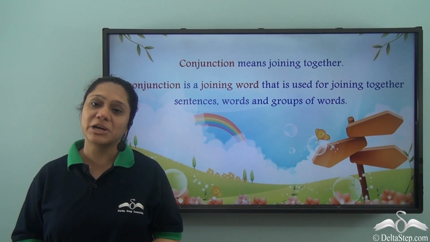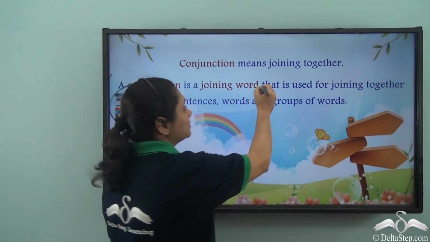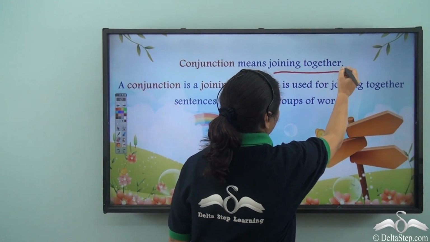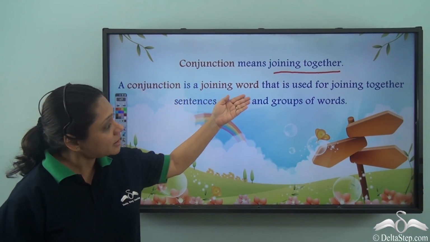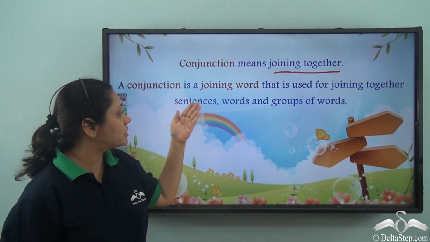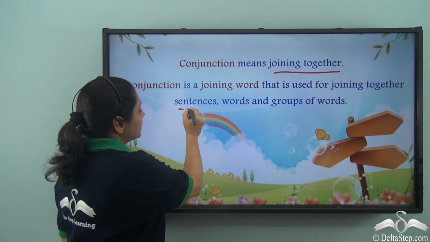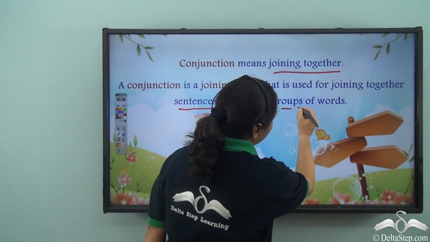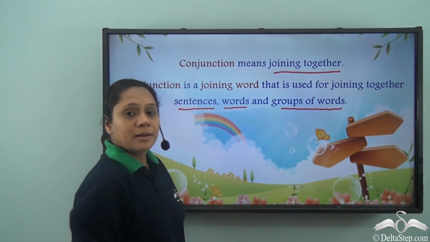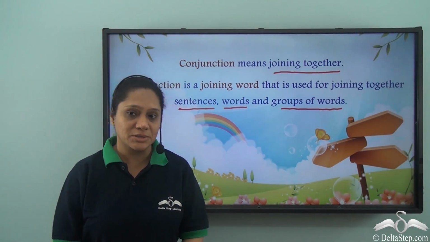We have learnt that conjunction means joining together. So a conjunction is a joining word that is used for joining together sentences, words and groups of words. Let us learn some new conjunctions today.